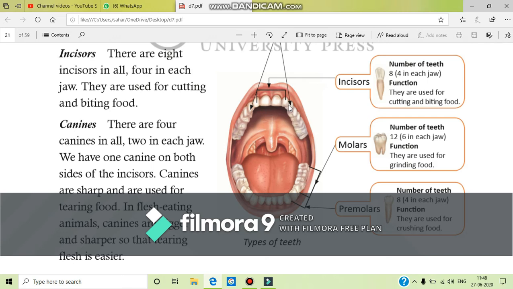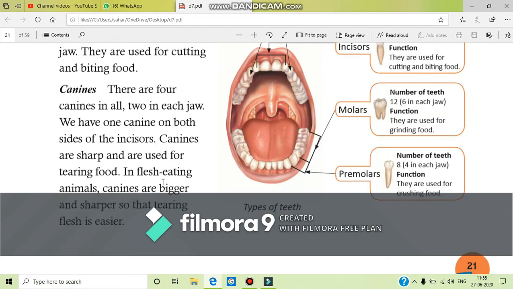These 2 are canine teeth. Just follow the arrow. On the lower jaw, this one and this one are the canine teeth. These canine teeth are very sharp and are used for tearing food. Flesh eating animals like tiger and lion have bigger and sharper canines so that they can tear flesh easily.